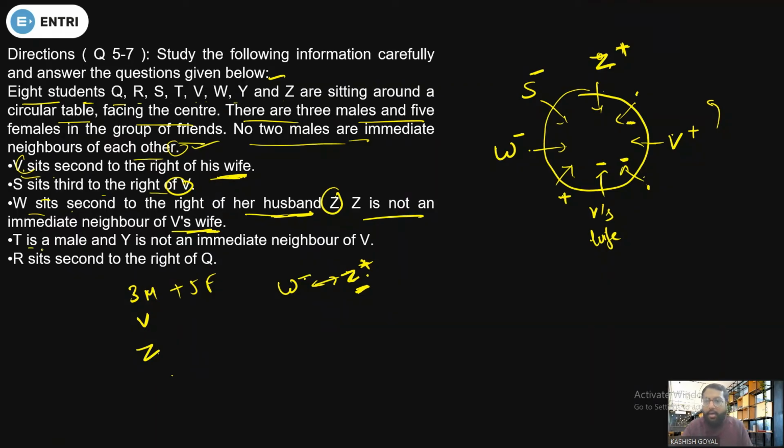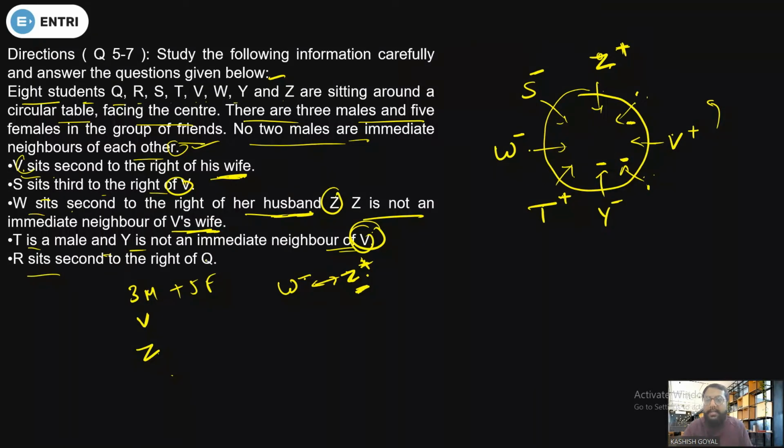Done? Now T is a male and Y is not an immediate neighbor of V. Okay, so first of all, T is a male. So there are only 3 males, V, Z and T, who will be here. Is it clear? Done. And Y is not an immediate neighbor of V. Now Y can't be the neighbor of V, means Y will come at this position. That means Y will become the wife of V. Okay, so there you have Y, and Y is the wife of V.